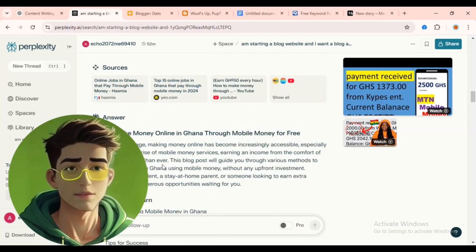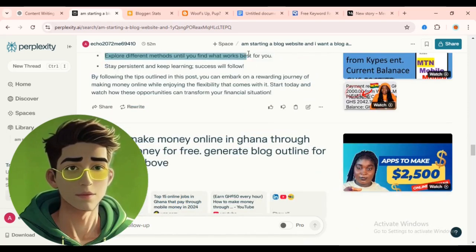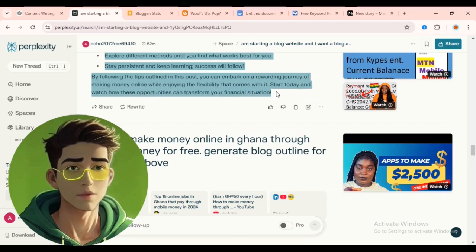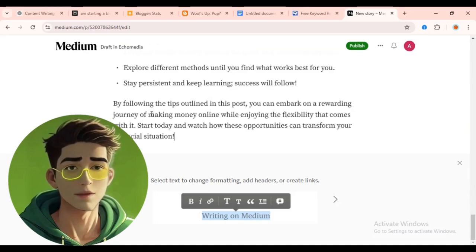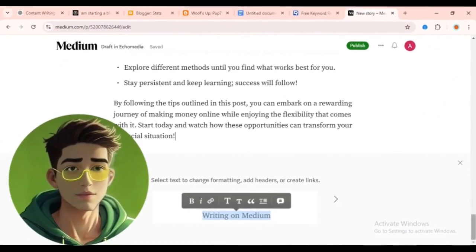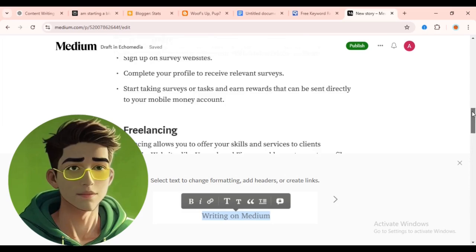Then you're gonna continue with the video. Okay, Control C. Then you come to where here, then Control V. So finally our article is being written here. So this is our article, very nice one.